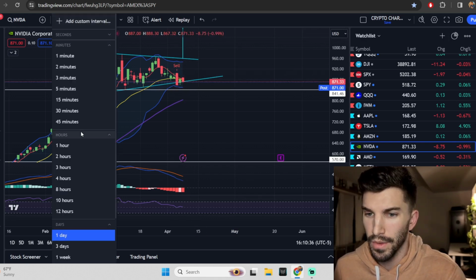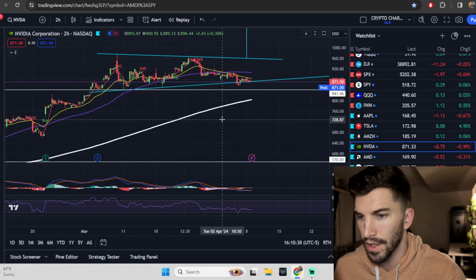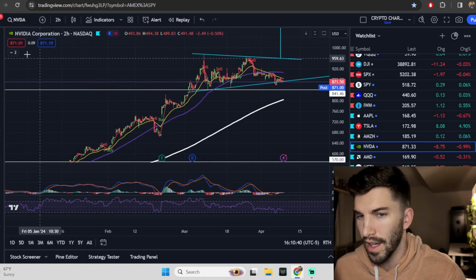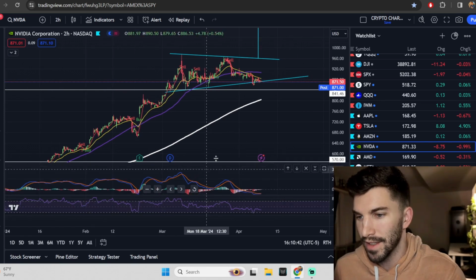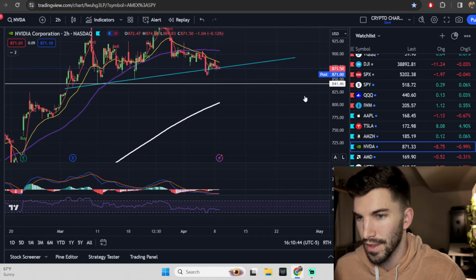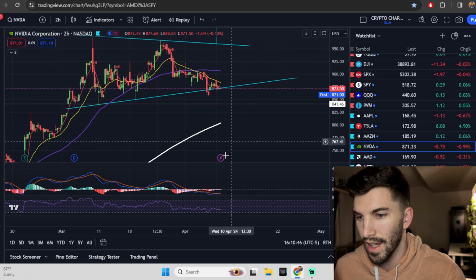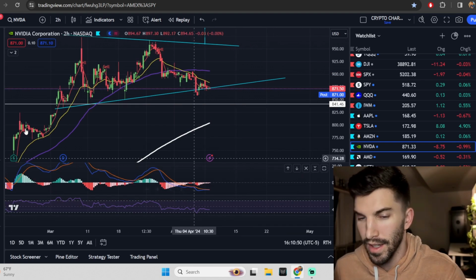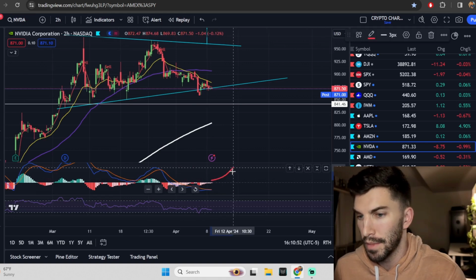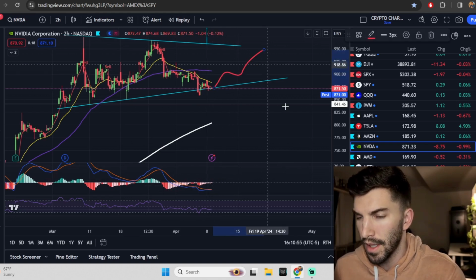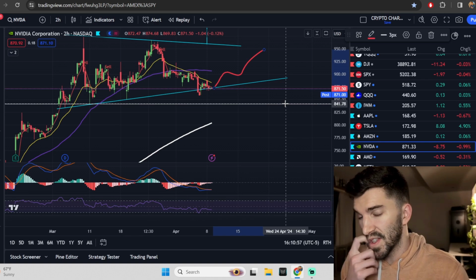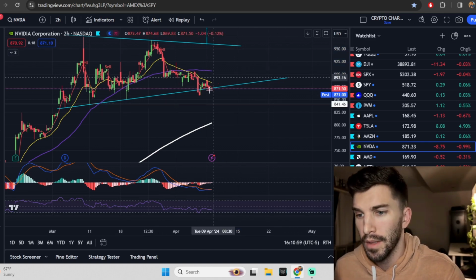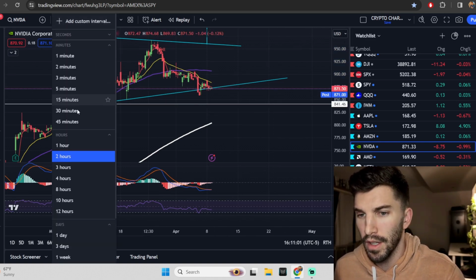So if we look on these shorter time frames, let's just go into a 2-hour first. You're seeing how that still has not rolled up on this MACD. We've been sitting patiently waiting for this to roll up on that MACD. It just hasn't happened yet. And then the other thing is it needs to go positive too, right? It has to go positive as well to see positivity, positive trend, positive price action, right? So we want to pay attention to any upside that could come, but it doesn't look like that's that moment. We're closing below, we're flagging out.